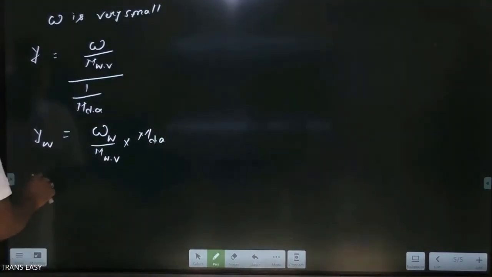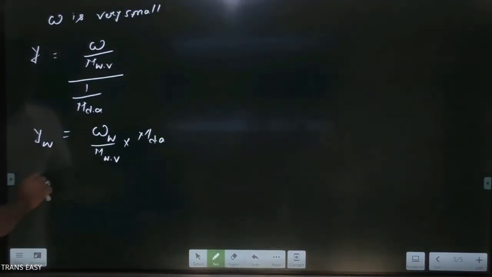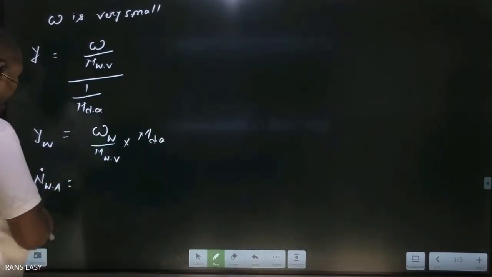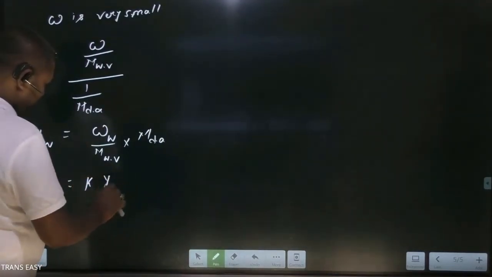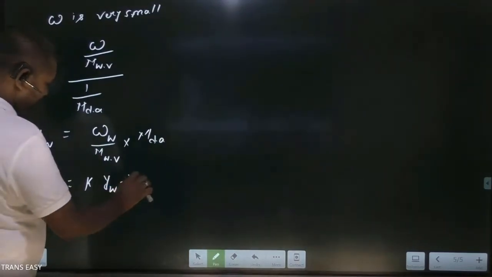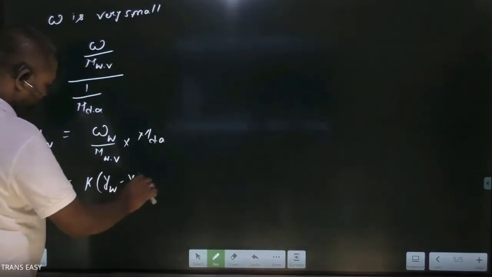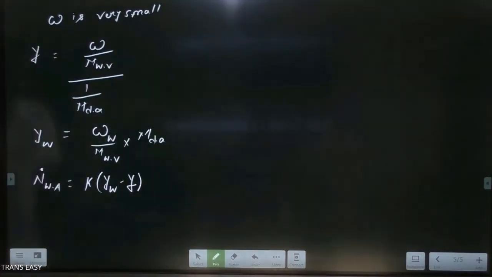Friends, we need to write n dot water vapor, the molar flux of water vapor, K times the mole fraction of water vapor at the wetted wick minus the mole fraction of water vapor in the entering moist air.